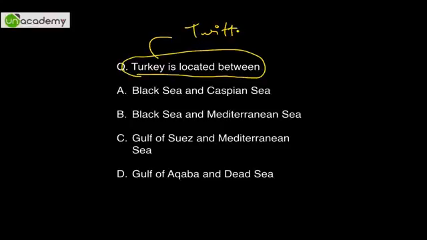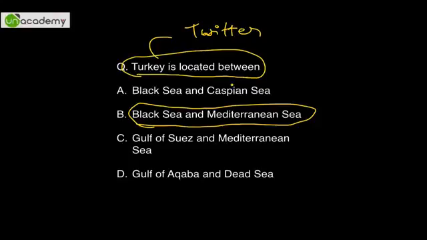Okay, Turkey. Twitter, Twitter Turkey. That is why they have asked it. So people who are ingenious and curious will go to the map, search on Google, go to Wikipedia, and easily locate Turkey. It is at the junction of Asia and Europe. So obviously some part is in Asia, some part is in Europe, so obviously the Mediterranean Sea has to be there. And the only sea close to the Mediterranean Sea is either the Red Sea or the Black Sea. So the answer is Black Sea and Mediterranean Sea.